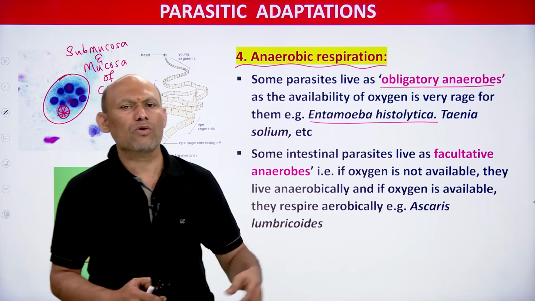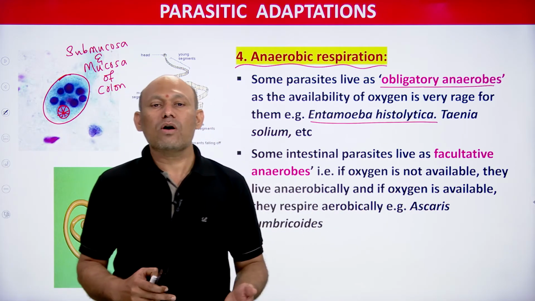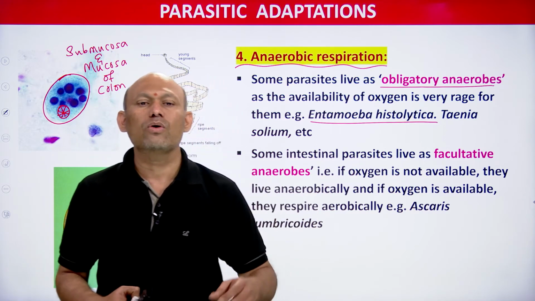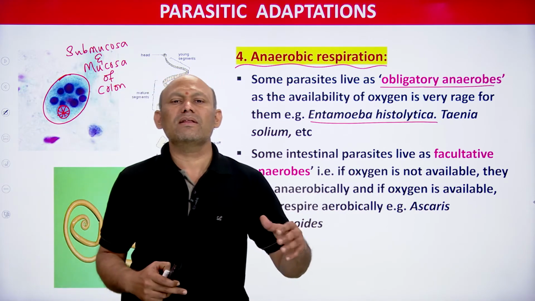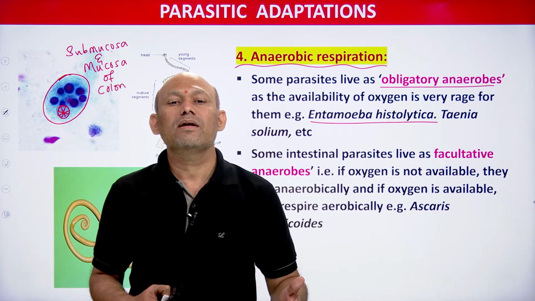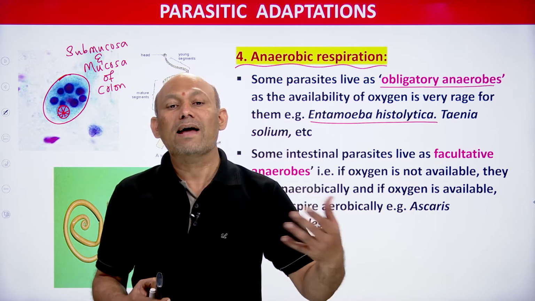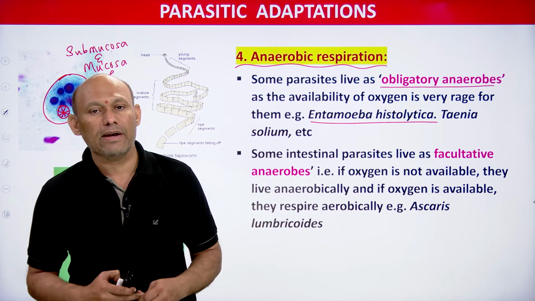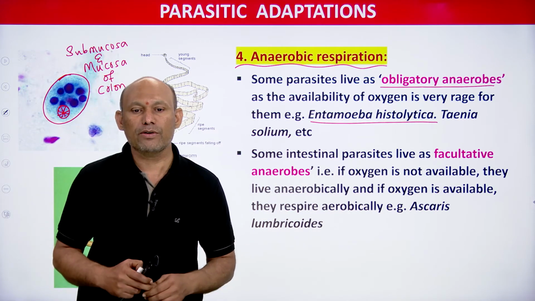Means they can make use of what? Oxygen. If oxygen is not available, they behave like anaerobic organisms, students, right. So if oxygen is available, they perform aerobic respiration. If oxygen is not available, no problem, they perform anaerobic respiration. So such parasites are called facultative anaerobes, students, right. It is very, very important, you need to remember.